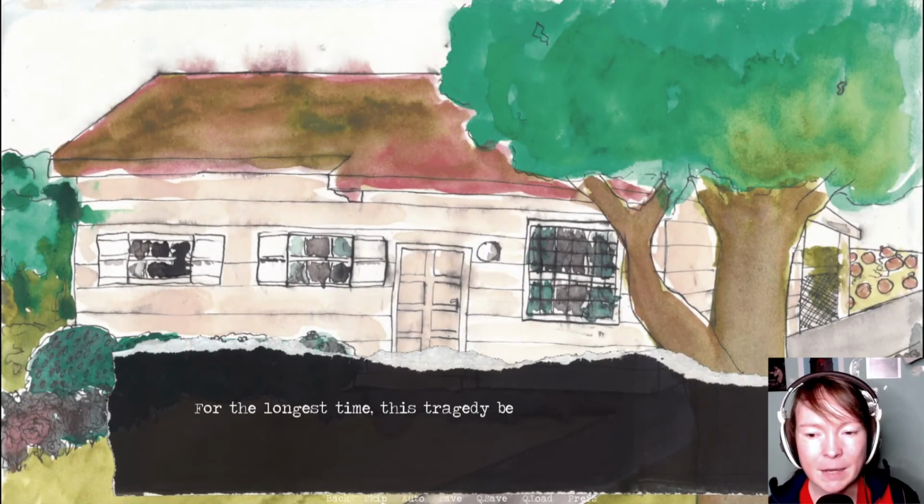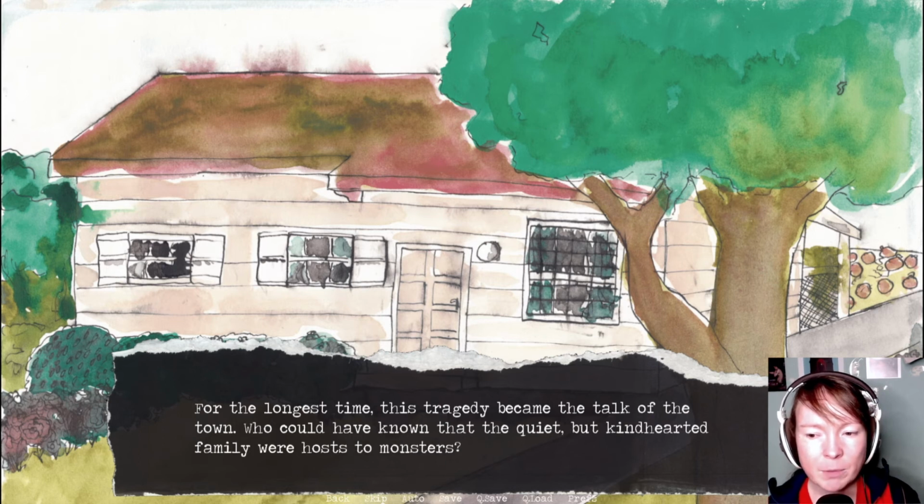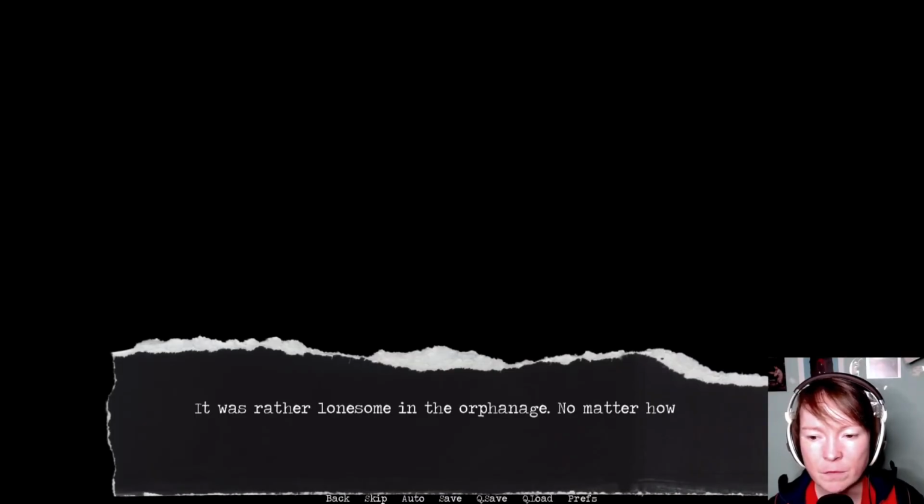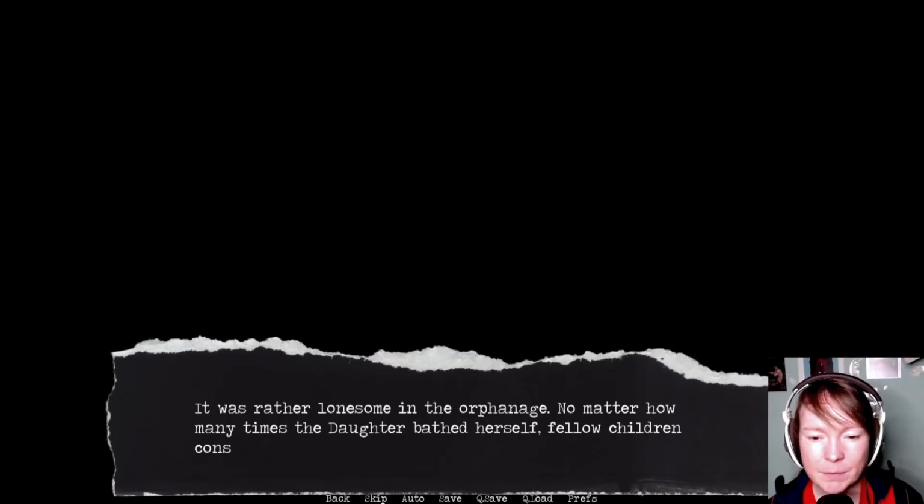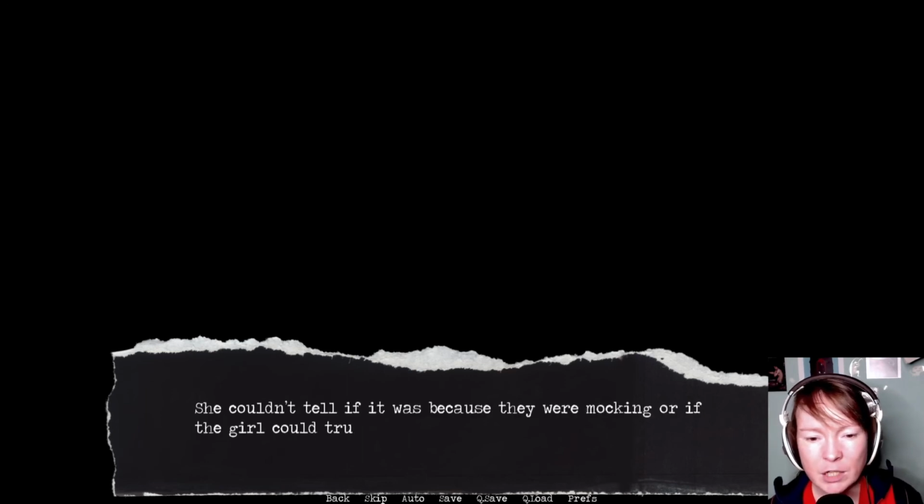For the longest time, this tragedy became the talk of the town. Who could have known that the quiet but kind-hearted family were hosts to monsters? It was rather lonesome in the orphanage. No matter how many times the daughter bathed herself, fellow children constantly remarked about a repugnant smell. She couldn't tell if it was because they were mocking or if the girl could truly never wash away the scent of death from her house.